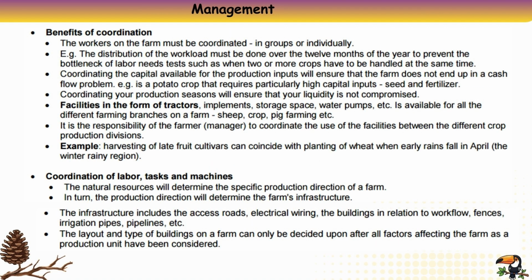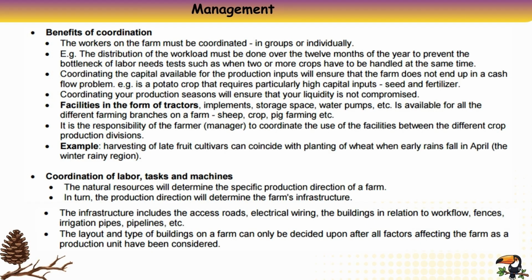Benefits of coordination. The workers on the farm must be coordinated, in groups or individually. E.g., the distribution of the workload must be done over the 12 months of the year to prevent the bottleneck of labor needs, such as when 2 or more crops have to be handled at the same time.